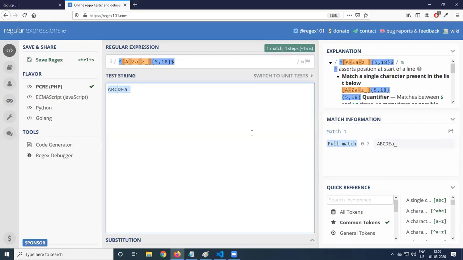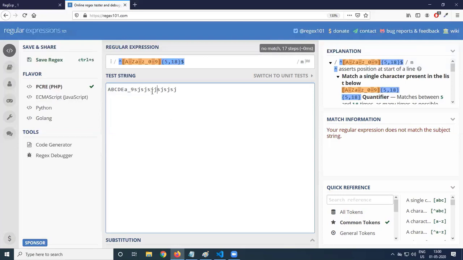Username, capital letter, small letter. It should have some numbers also. Any of this, I'll just provide 0 to 9. It is allowing 0 to 9 also, 1 match. 9 also is allowed. But percentage, not allowed. No match. So this is what we talk about in the regular expression. If it is more than 18 characters, not allowed. Remove this percentage.